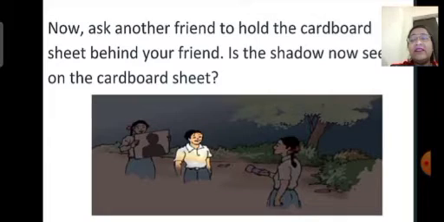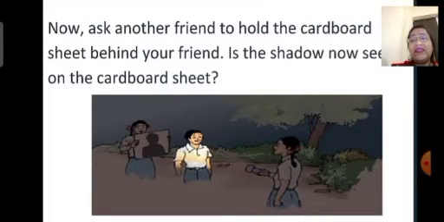Here, children, what is an opaque object? In this case, your friend's head is an opaque object. Like here, you have to hold a torch in front of your friend's face so that we can get its shadow. But children, if there is no tree or building or any object just behind your friend, would you be able to see the shadow of your friend's head? No, you will not be able to see the shadow of your friend's head.